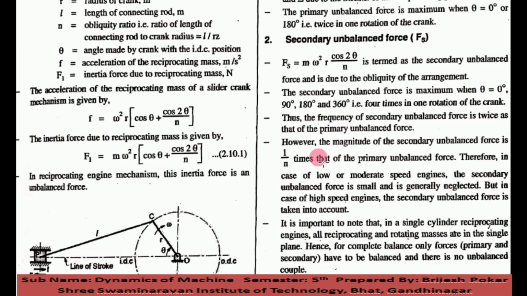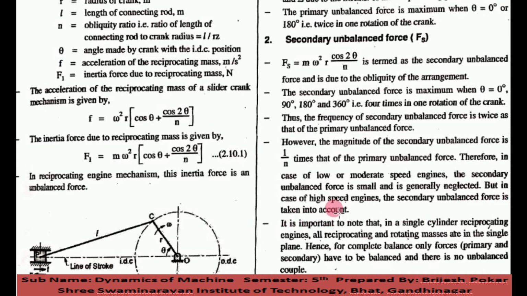However, the magnitude of the secondary unbalanced force is 1 by n times the primary unbalanced force. Therefore, in case of a low or moderate speed engine, this is very important friends, the secondary unbalanced force is very small and it is generally neglected. But in case of a high speed engine, the secondary unbalanced force is taken into account.